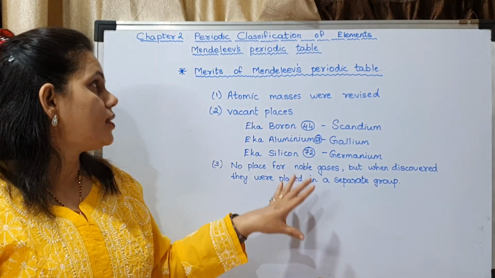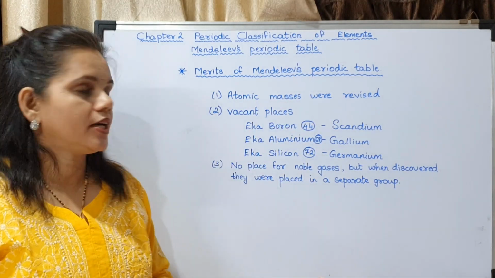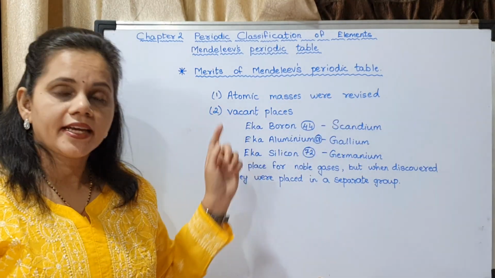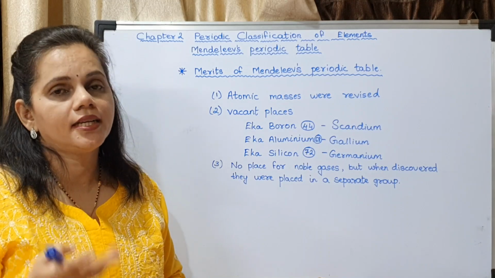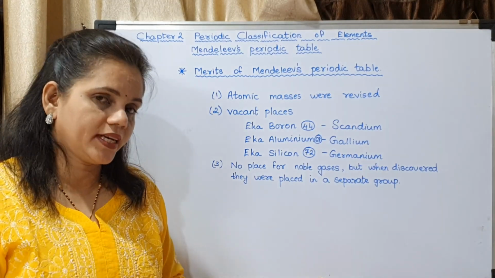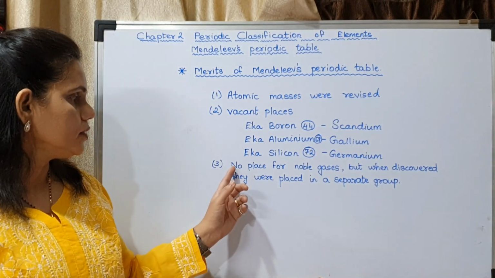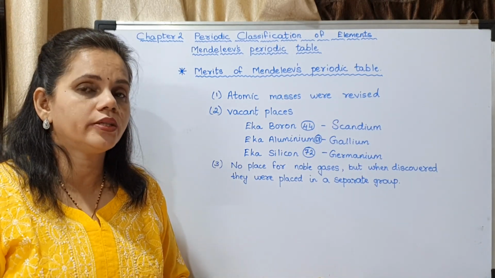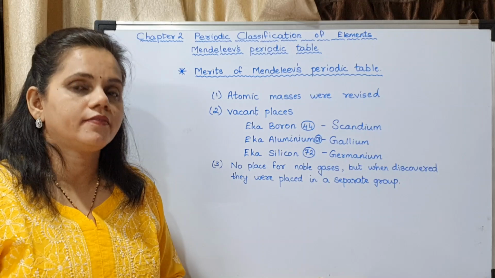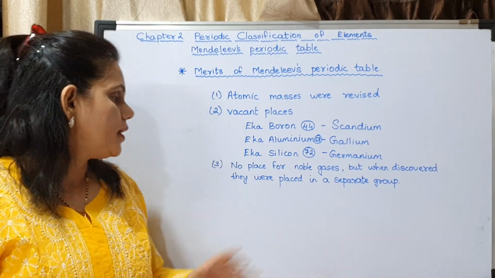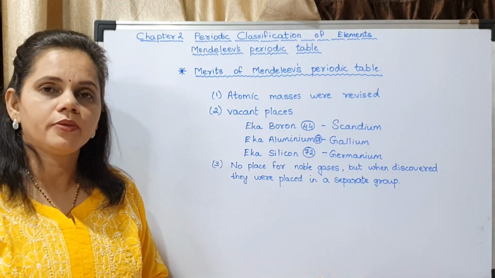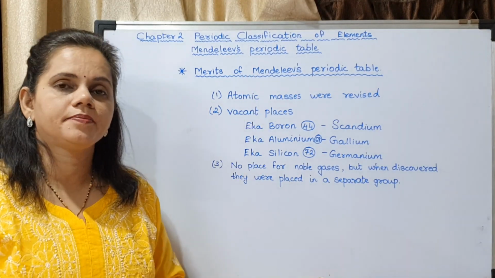Hope you have understood the merits of Mendeleev's periodic table. Atomic masses were revised, there were vacant places left, and the properties were predicted, which were found to be correct later. There was no place for noble gases because they were not known at that time, but afterwards when discovered, they were placed in a separate group. Hope you have understood. You may copy it.